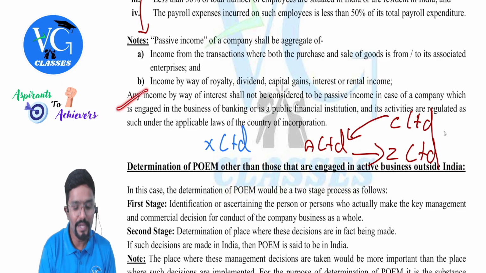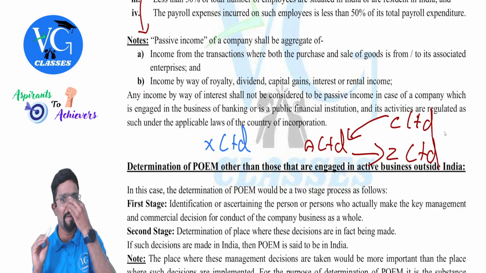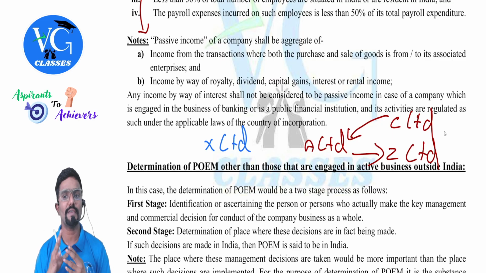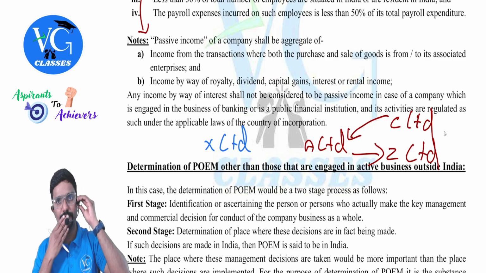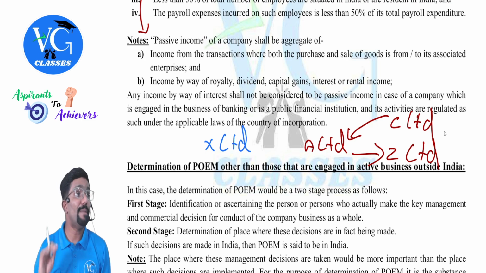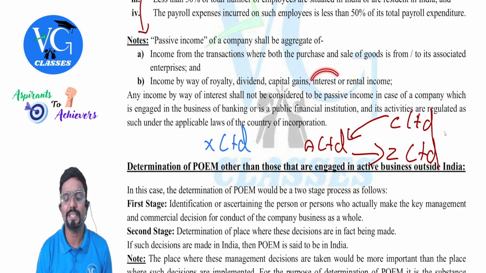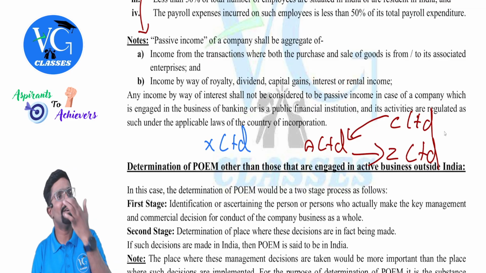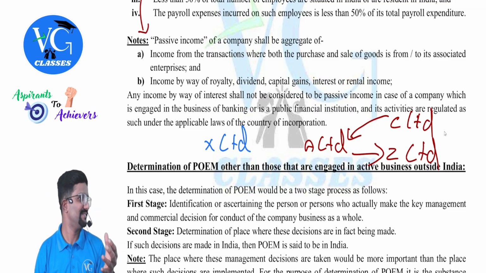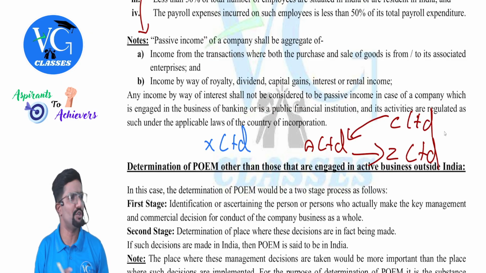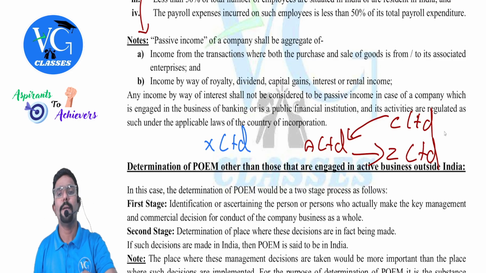Any income by way of interest shall not be considered to be passive income in case of a company which is engaged in the business of banking or as a public financial institution and its activities are regulated as such under the applicable laws of the country of incorporation. Now, for banks, interest will not be considered passive income, guys. Why? Because their business itself is earning interest. For a bank or financial institution, interest will not be a passive income.